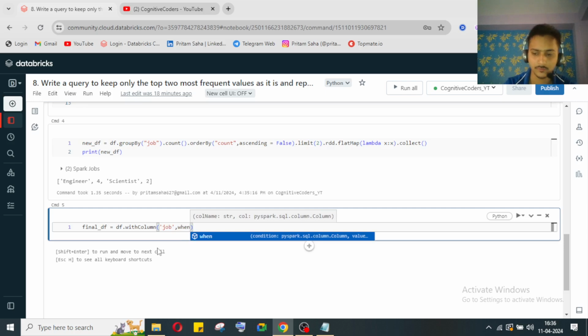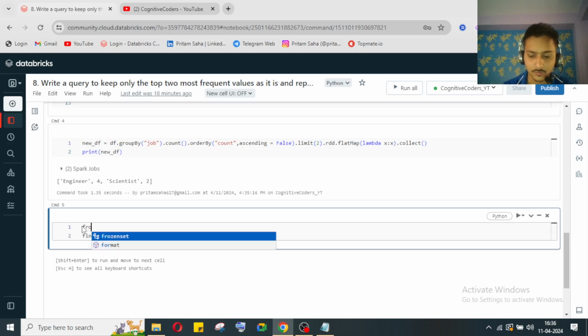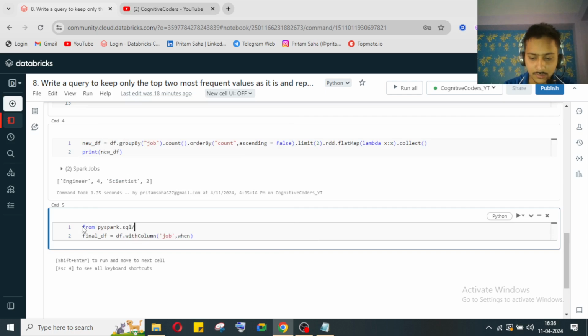So for using when condition, I need to import it first from pyspark.sql.functions import when, col. Okay, then what I'll do, when.